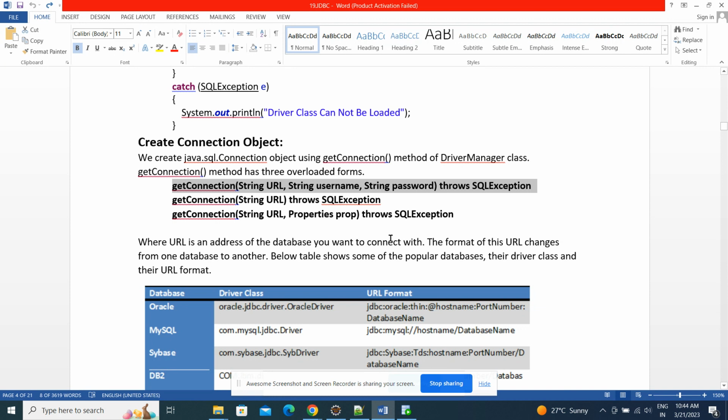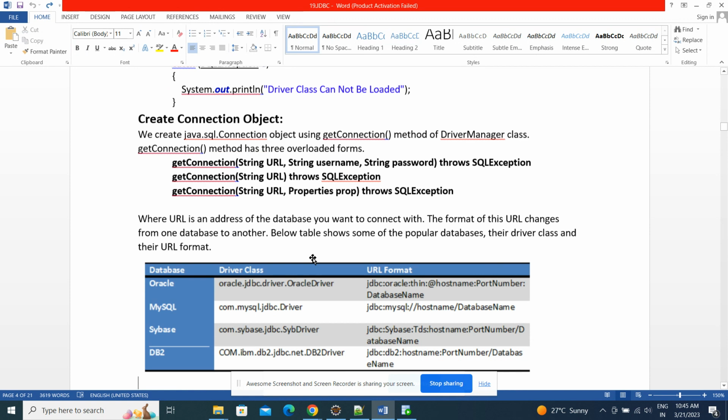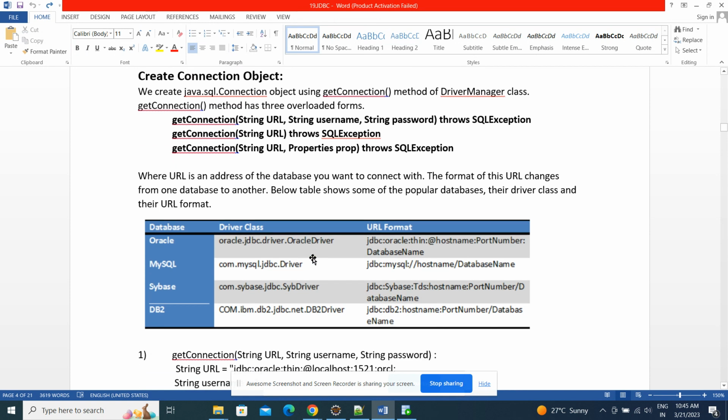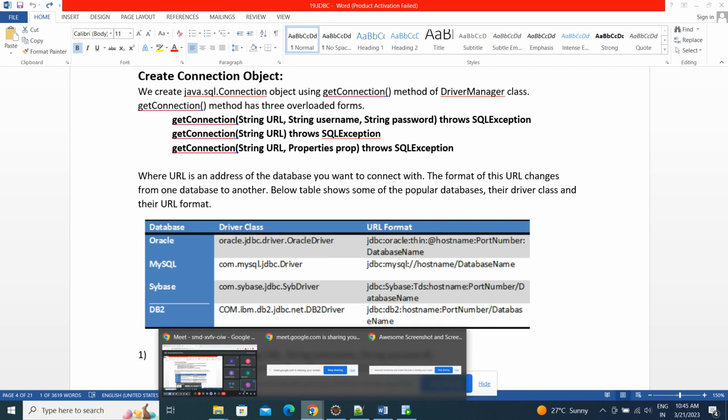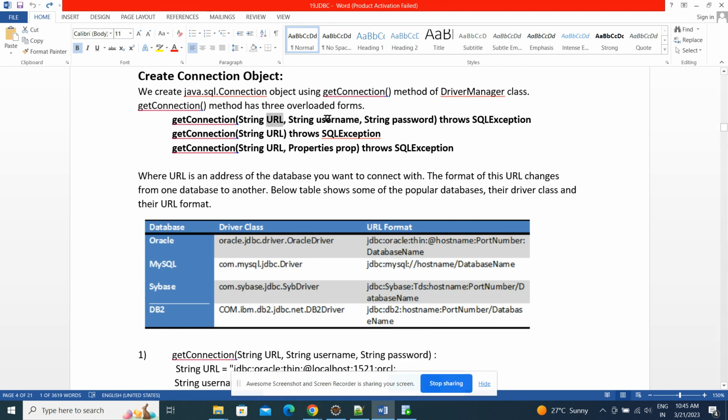Okay. Now, how exactly does the URL look? How exactly does the URL of any database look? The URL will vary from database to database, guys. It is not the same for all databases. So now I have given some examples of URLs that we need to pass as the first parameter. For the first parameter, URL, username, password is there. For calling the get connection method, we need to pass it.